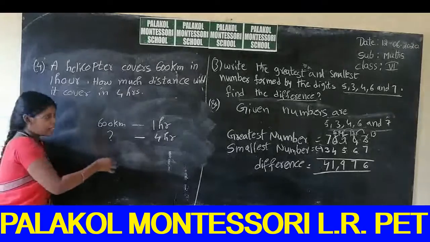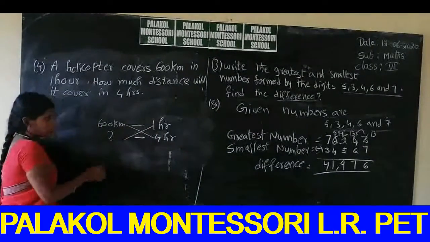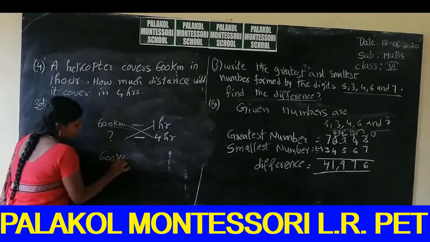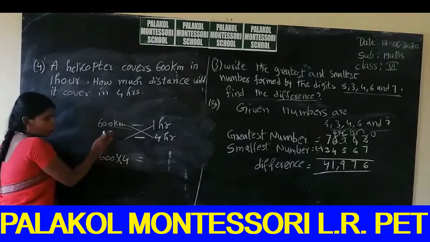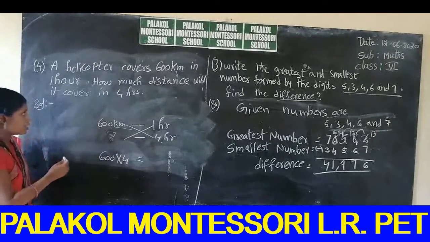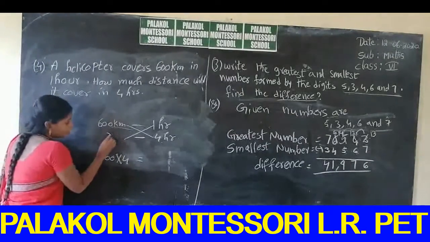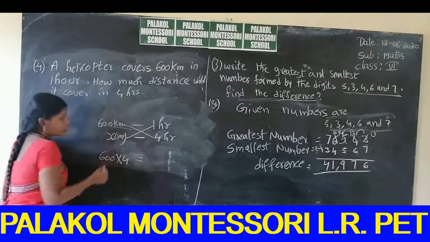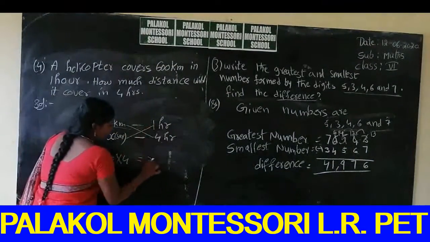So in this case we can cross multiply. So 600 into 4. And we don't know how many kilometers are covered in 4 hours. We can find out the distance. So we take the letter x. So x into 1.